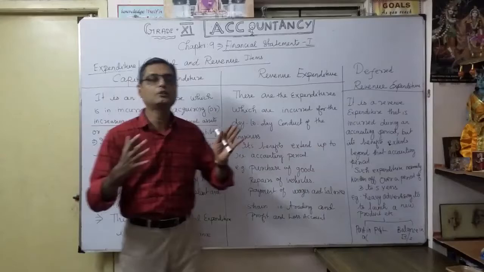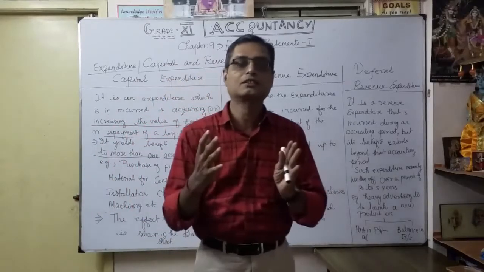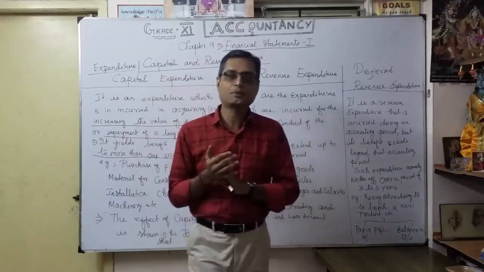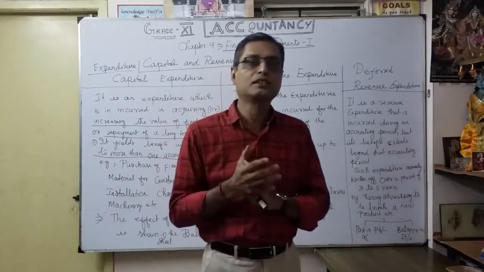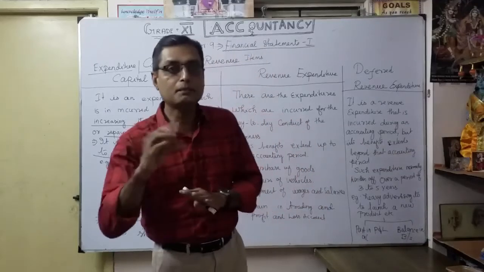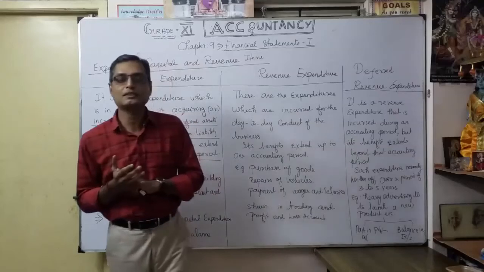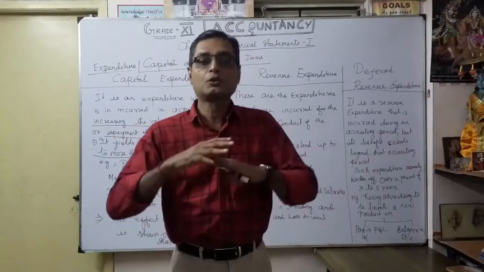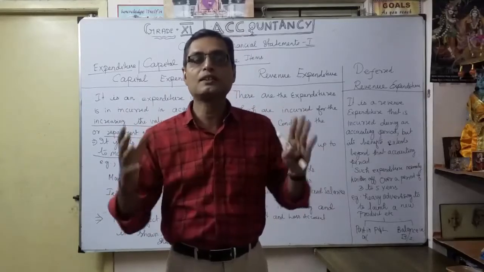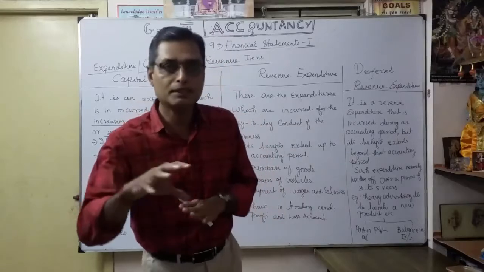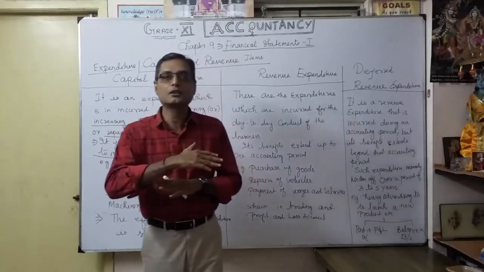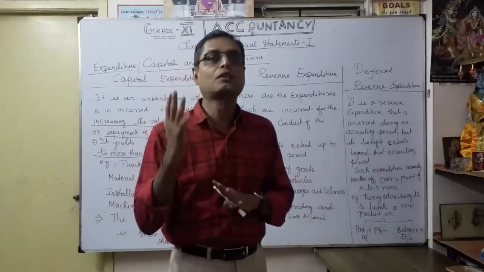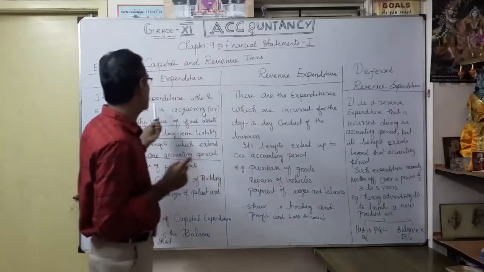For example, when you purchase a building for the business, you can't purchase a building every month, isn't it? So you invest more money on the purchase of a building, machinery, a motor car or any plant and machinery. These are the expenditures related to capital expenditure. Why is it called capital expenditure? To extend the business, to improve our yield, so that we make more money. The benefit carries over a number of years, extended more than one accounting period. That's why it is called capital expenditure.